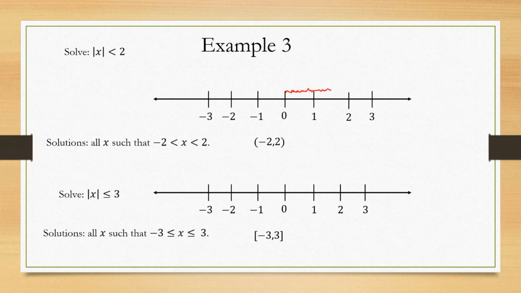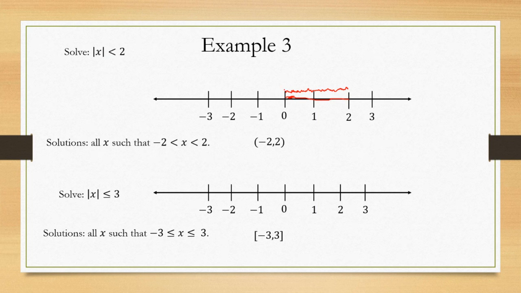Keep on going. Oh, we stop at 2, right? Now, why is that? Because 2 is 2 units from 0. And of course, if we go further to the right, you're going to be further away. So let's see if I can draw it out. So everything in here has absolute value less than 2. Now, is that the only solution? Are those numbers, everything in here, the only solutions?